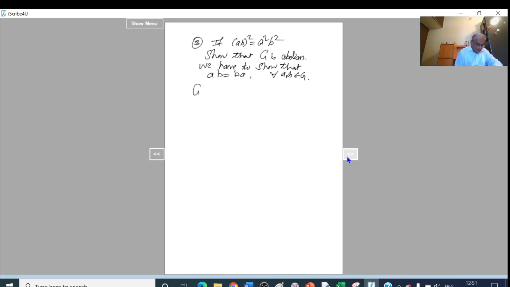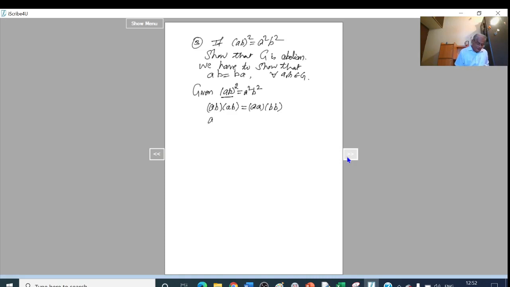So here, what is given is (ab)² is equal to a²b². Then (ab)² can be written as ab into ab equal to a²b², which can be written as a² can be written as aa, b² can be written bb.